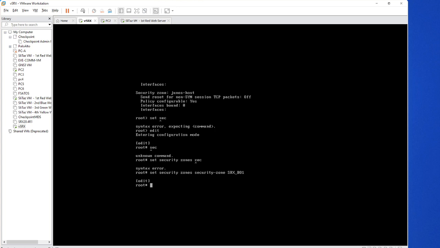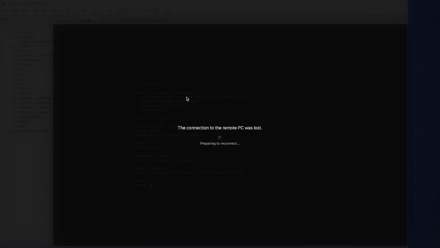Again, I think the problem is with my VMware, I guess, because I lost the access now. I lost my access to my server itself, the whole server. I lost the connectivity.